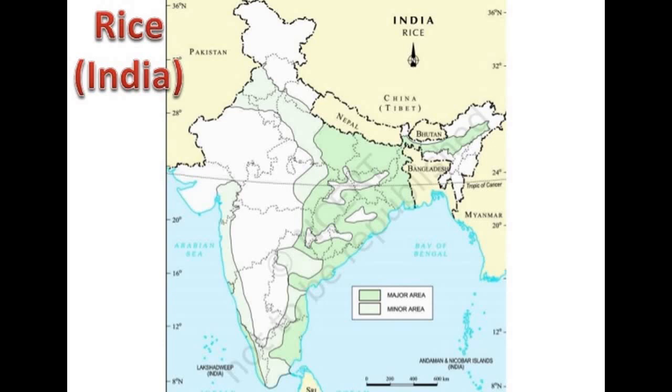In this particular map, the blue areas are the major rice producing regions, and the white ones are the minor ones.